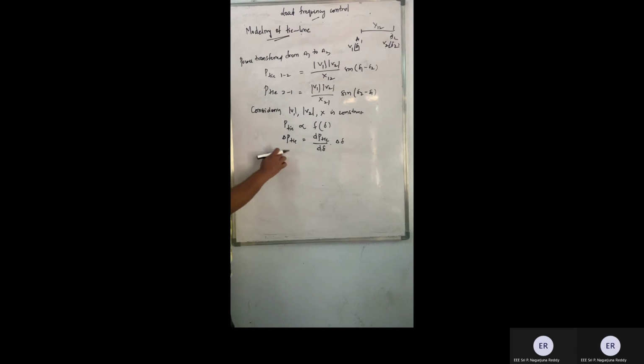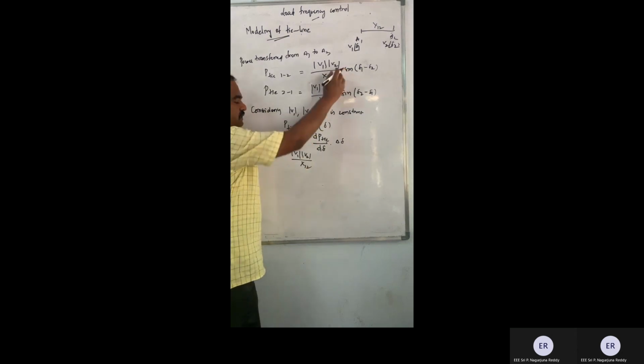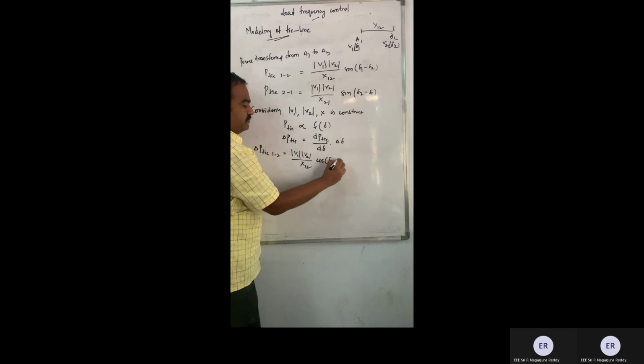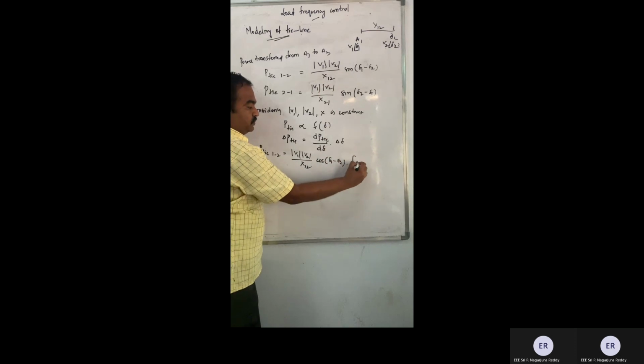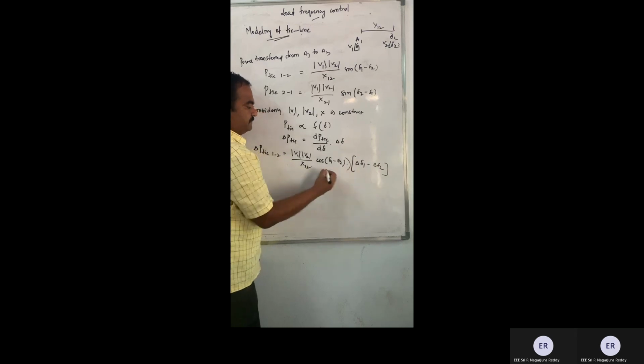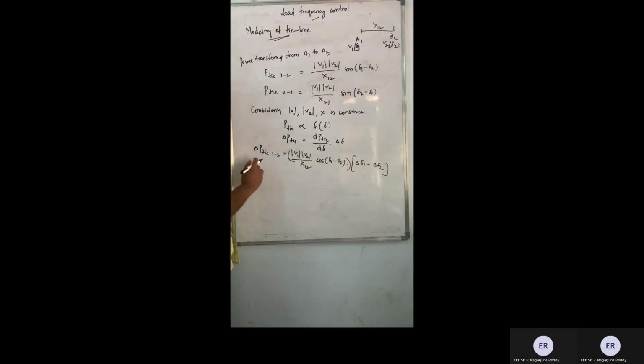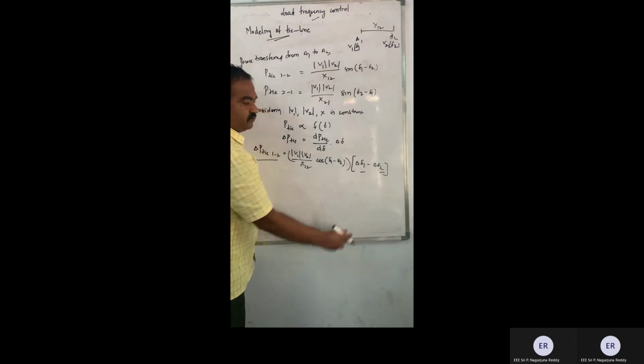So now I'm going to consider power transfer from 1 to 2. For 1 to 2, if I differentiate with respect to delta, what I'm going to get is V1 V2 by X12. All these are constant. Sine will become cos (delta 1 minus delta 2) into this differential term, isn't it? All these are functions with respect to time.